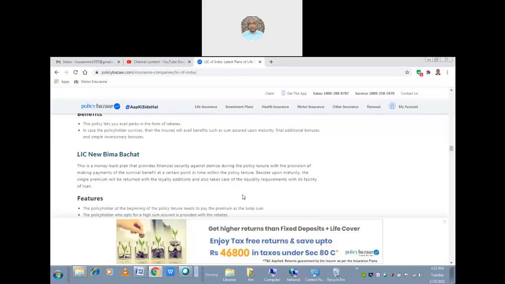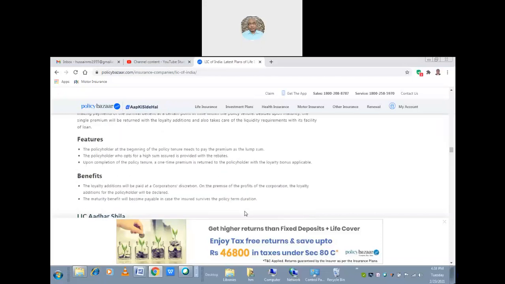Yes, in this policy, after the maturity, you will get whatever you paid, including the bonus and incentives also paid to you. But in one form or another, if you buy any policy of the LIC, it may be a plus point to you, but not a negative point.